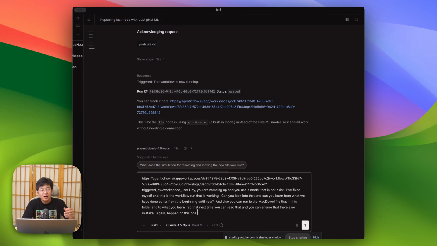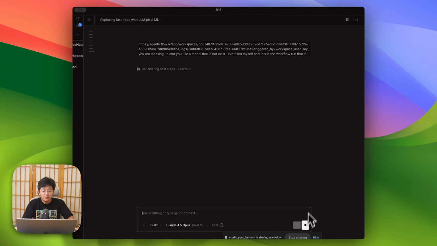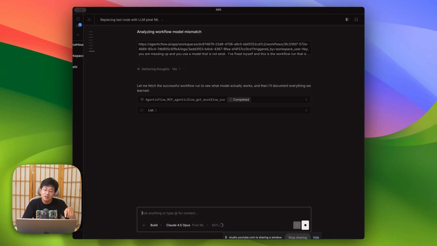As you can see, I'm treating Ishi like my intern. I show him what to do and how to fix a problem, and then he's going to fetch my folder and write something down.